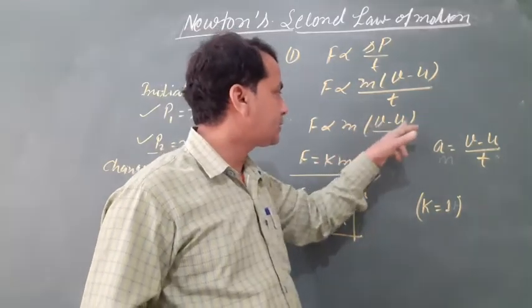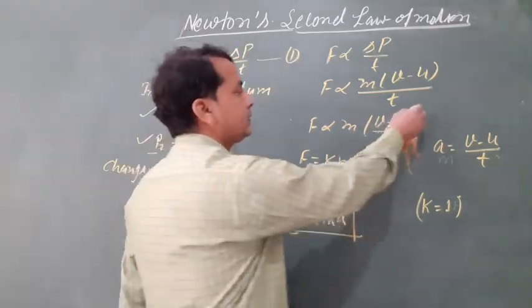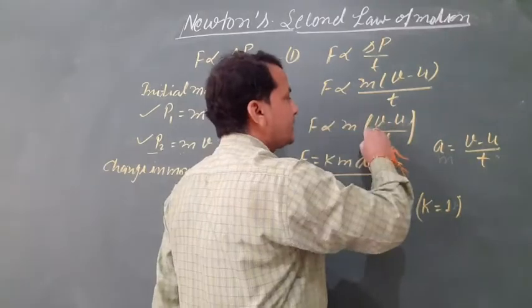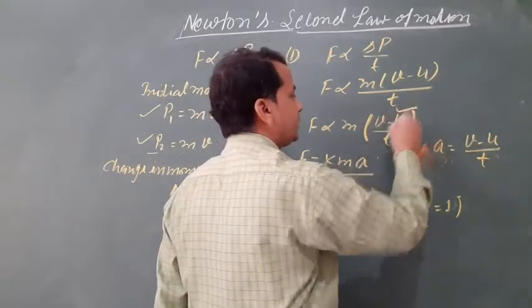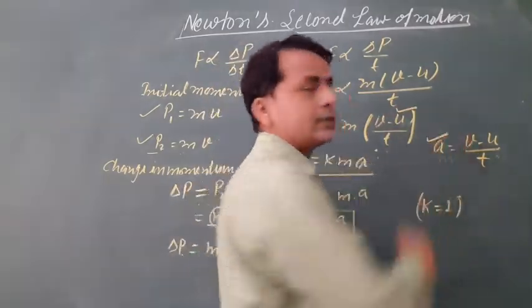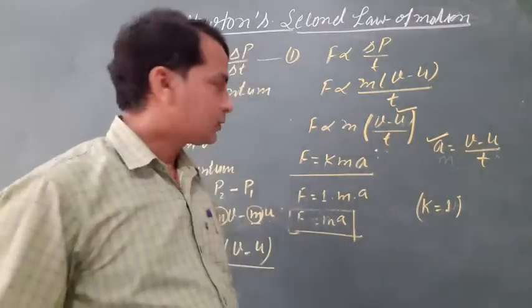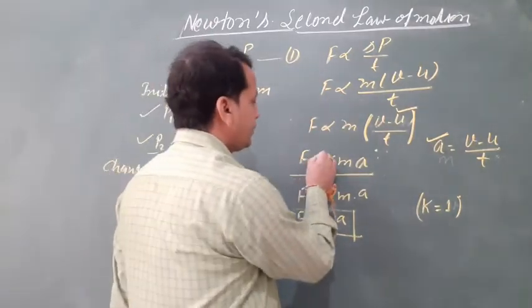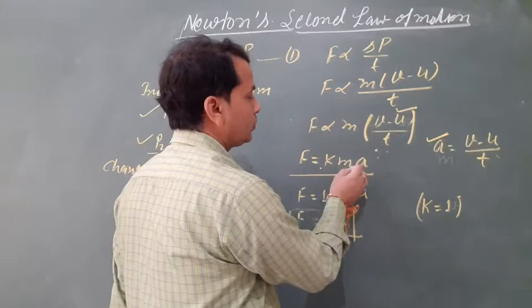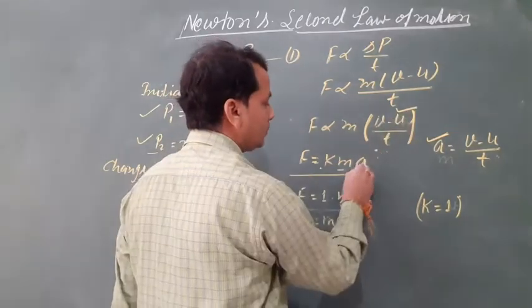So (v minus u) by t is acceleration a. So F equals k into m into a.